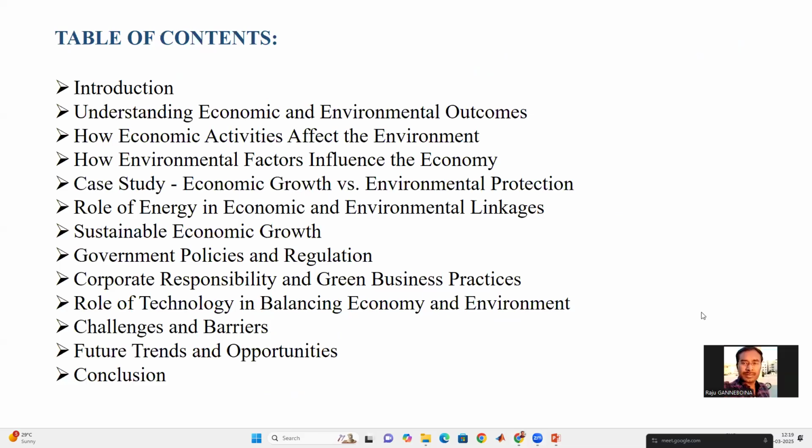Here is the table of contents of my presentation. First is the introduction, where we'll understand the economic outcomes and the environmental outcomes. Then how economic activities affect the environment, and vice versa, how environmental factors influence the economy. Then the case studies, sustainable economic growth, the challenges and barriers, future trends, and the last one is the conclusion. Next slide.